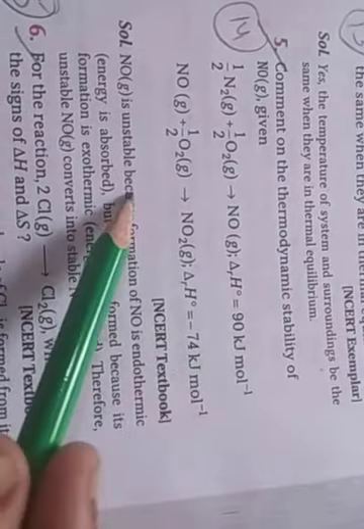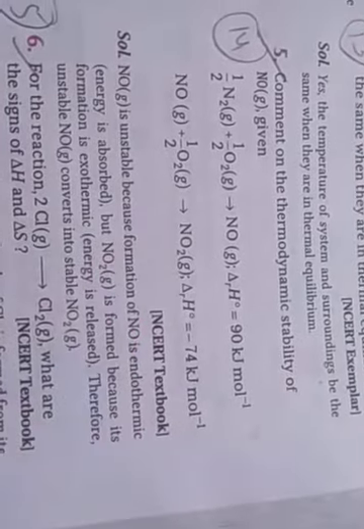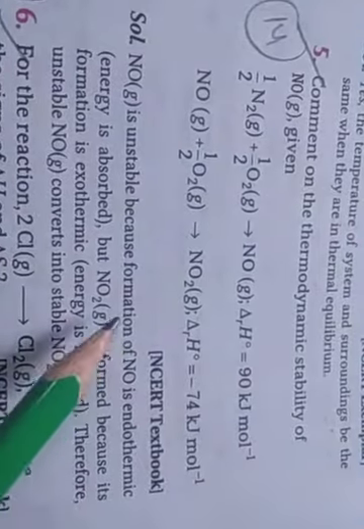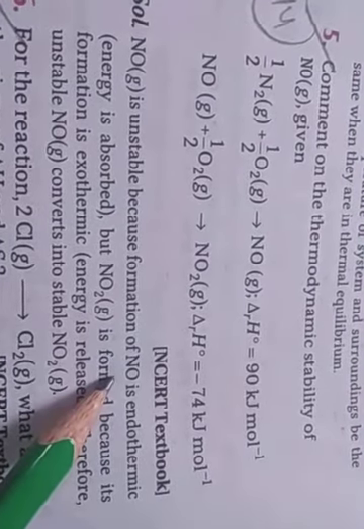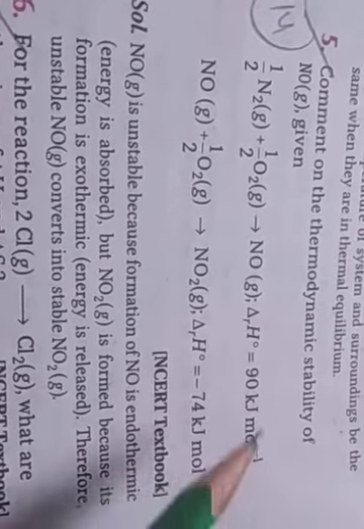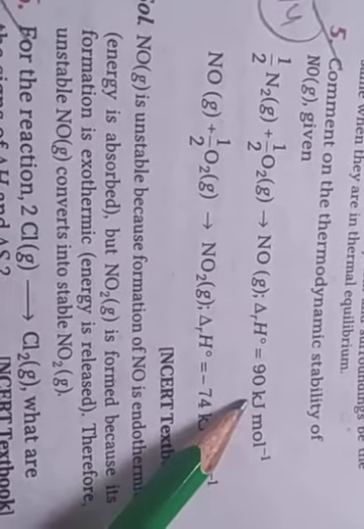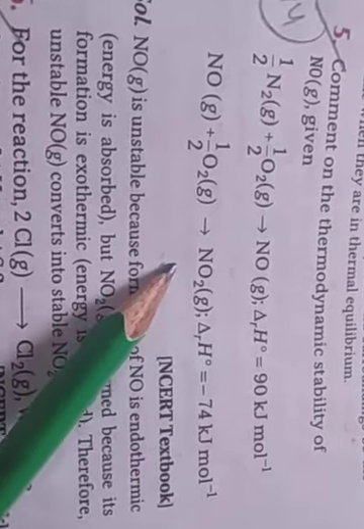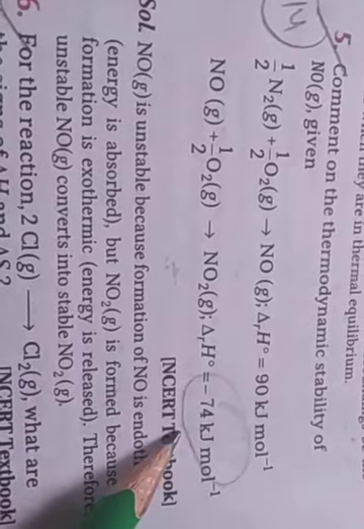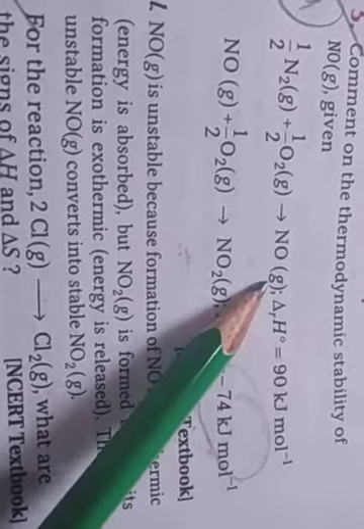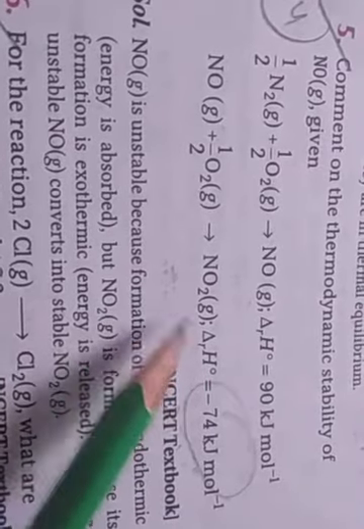So NO gas is unstable, because its formation is endothermic: plus 90 kilojoule per mole means energy is absorbed. But NO2 formation is exothermic, because the enthalpy is minus 74 kilojoule per mole and energy is released. So unstable NO gas converts into stable NO2 gas.